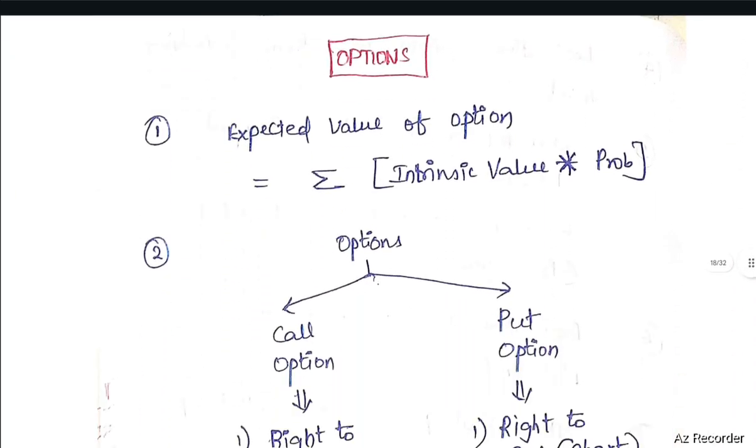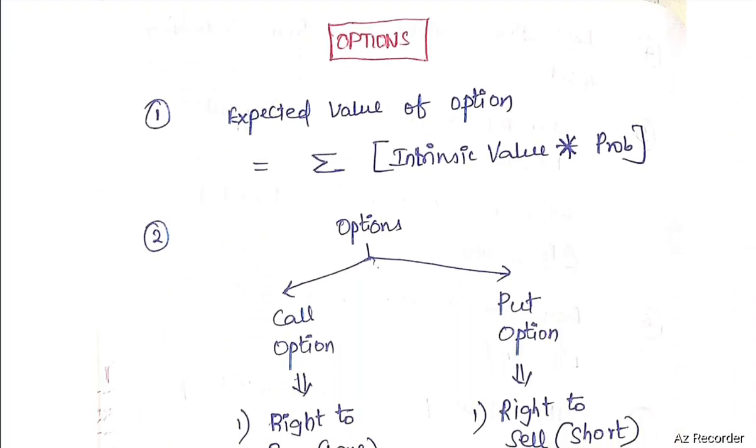Next concept, options. Expected value of option equals the summation of intrinsic value times probability. That means first we will do intrinsic value times probability for all cases, and the total summation will give the expected value of option. Options are of two types,